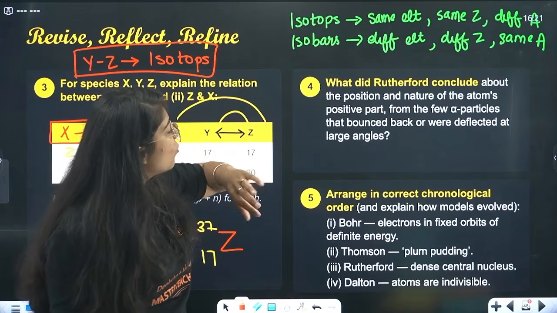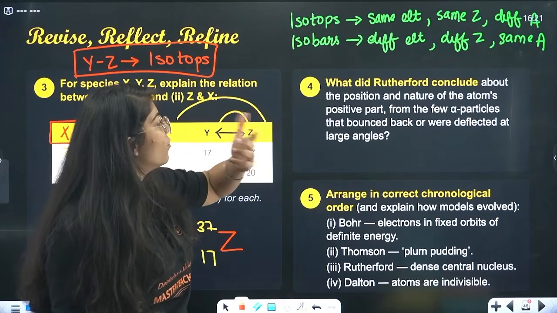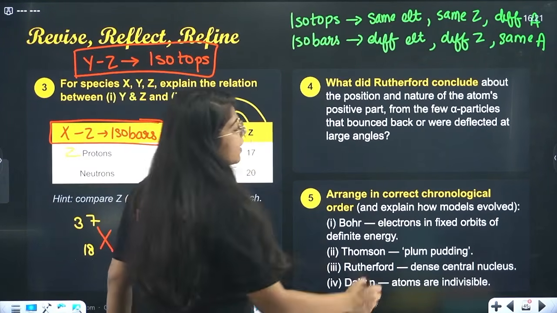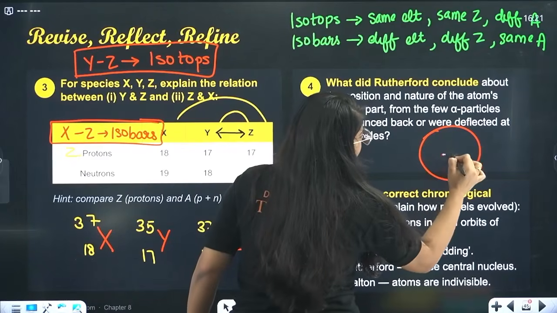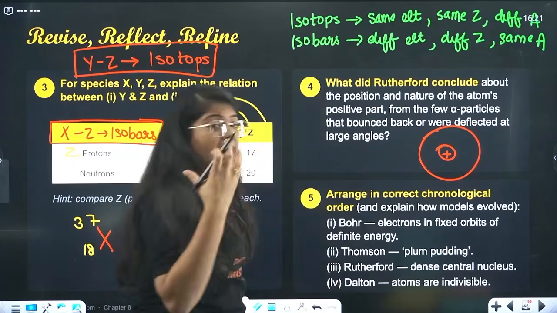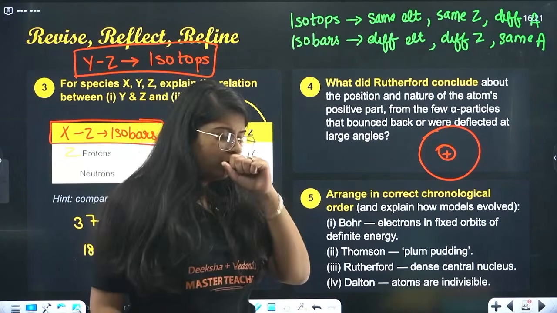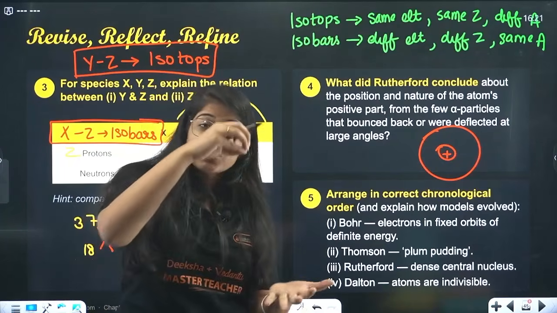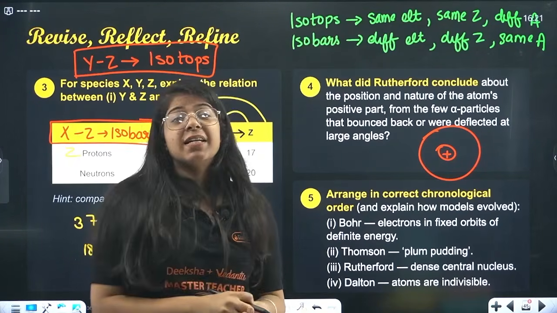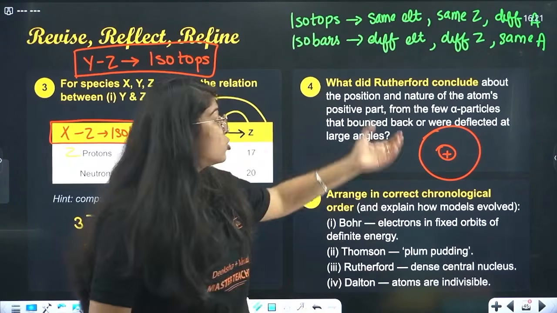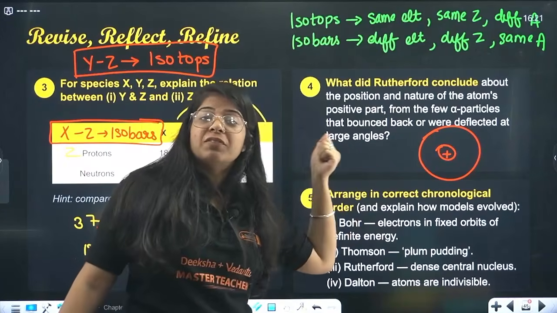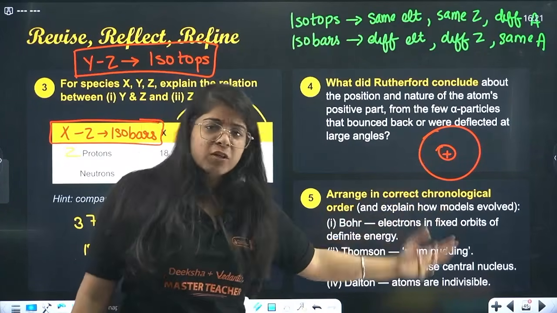Positive part, from the few alpha particles that bounced back or were deflected at large angles, he concluded that at the center of the atom there is a heavily positive charge, and it is concentrated in a tiny place, that is, at the center. It consists of most of the mass of the atom and it is positively charged.